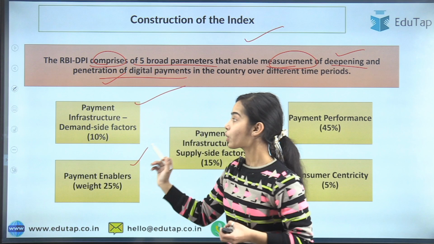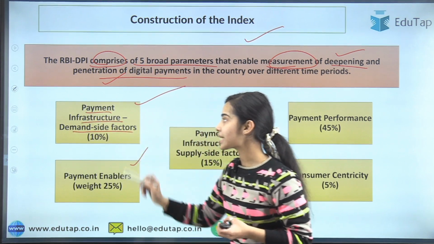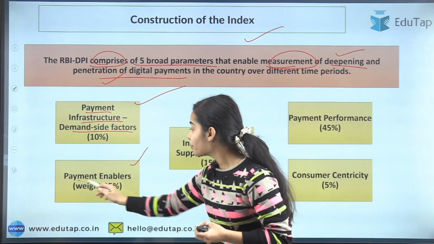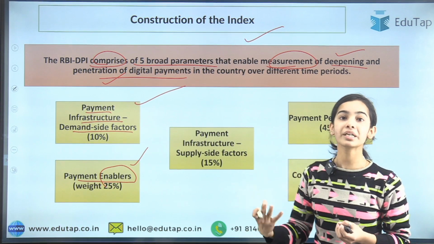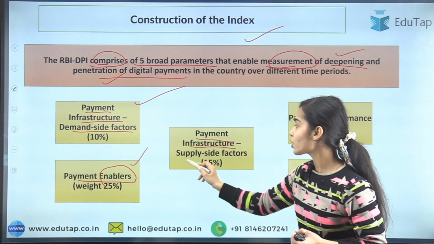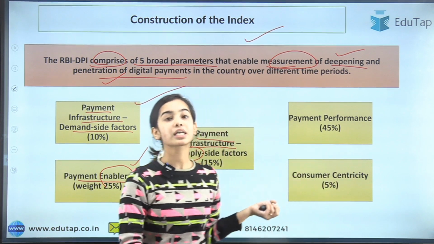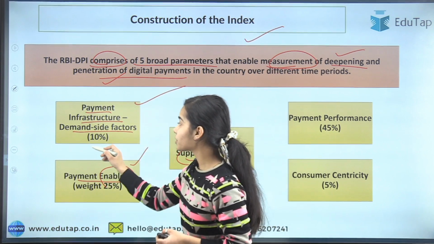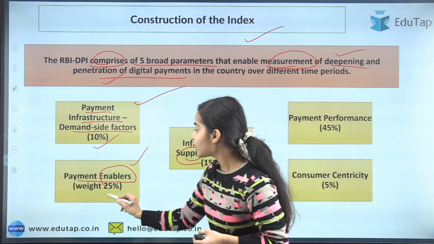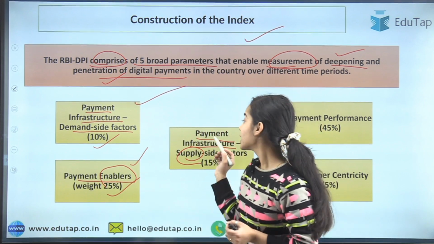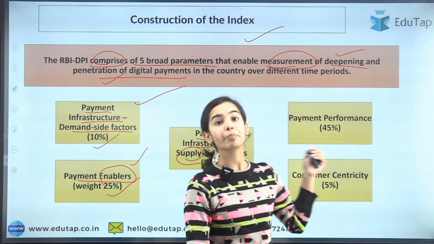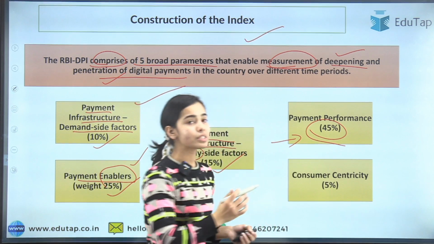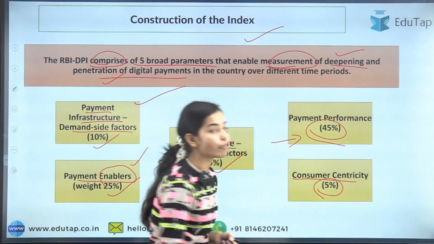to form the index. Okay, that is the payment infrastructure on the demand side, that is how good our infrastructure is, how fast it is working on the demand side. The payment enablers, that is how the payment is being enabled, the payment infrastructure on the supply side, the payment performance as well as the consumer centricity, and these are given different weightage. Okay, so the demand side factors are given the weightage of 10% in the index, the payment enablers are given the weightage of 25% in the index, the supply side factors are given 15% weightage, and the payment performance is given the highest weightage, that is 45%. And why? We will see that. Consumer centricity has been given 5% of the weightage.